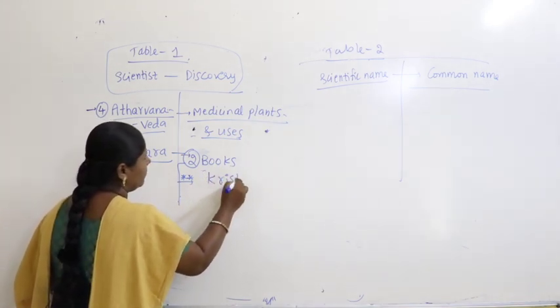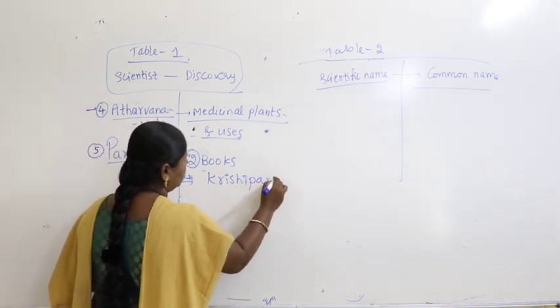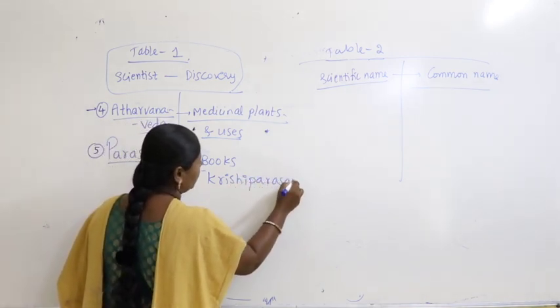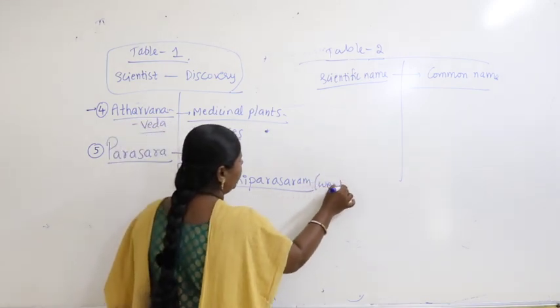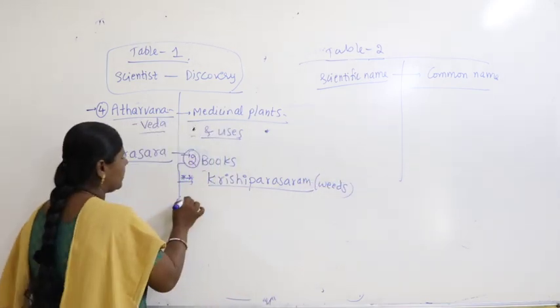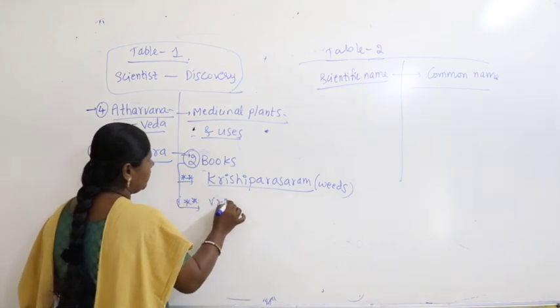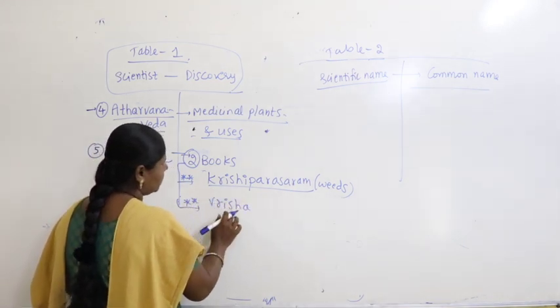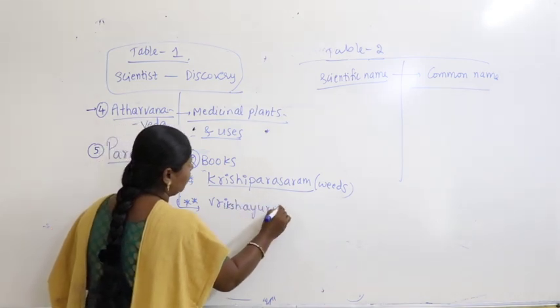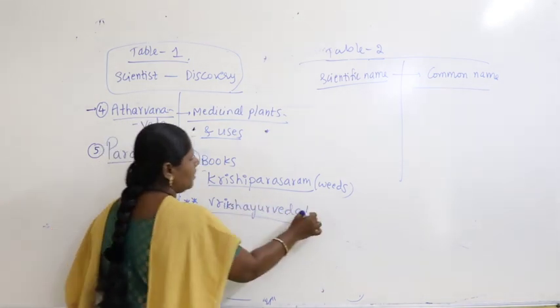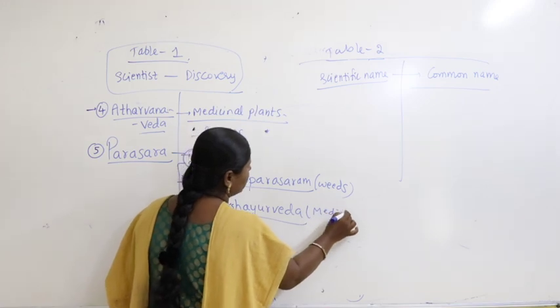The very first book is Krishi Parasaram. This is one book, and it has information about weeds. The other book is Rukshayurveda. Here, K you write down. Rukshayurveda is a book in which he studied medicinal plants.